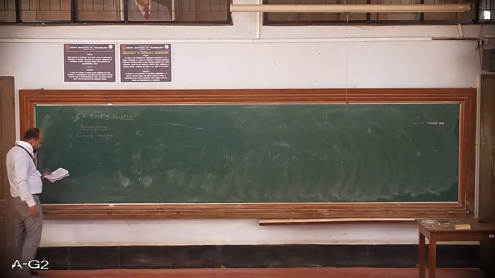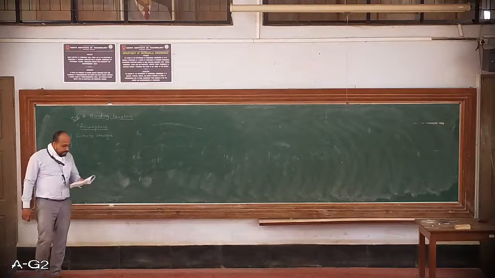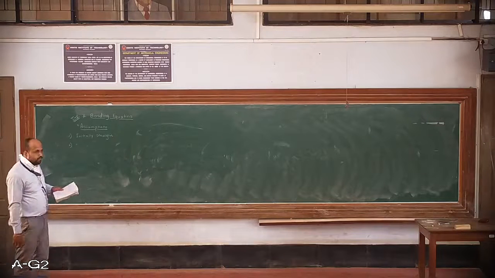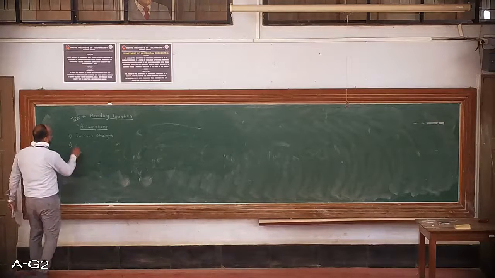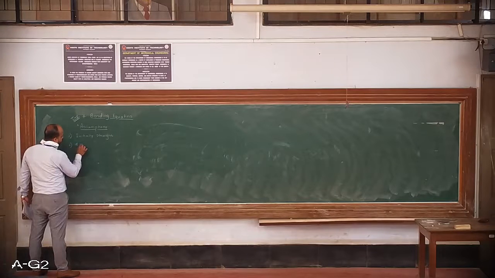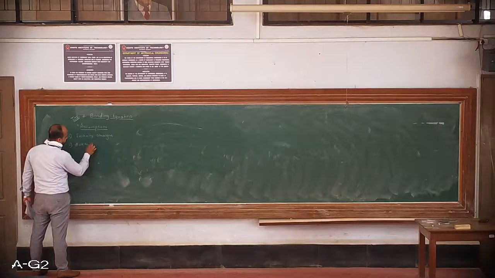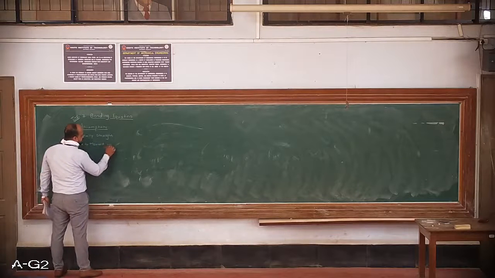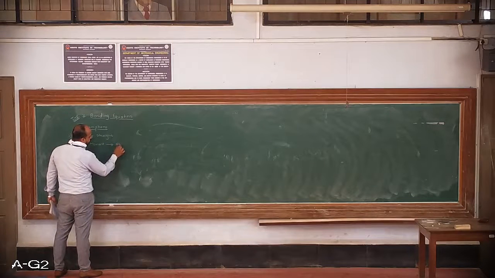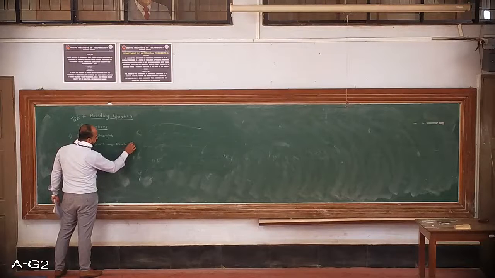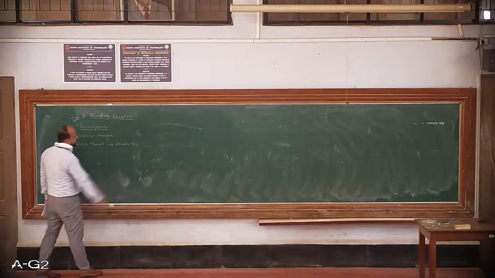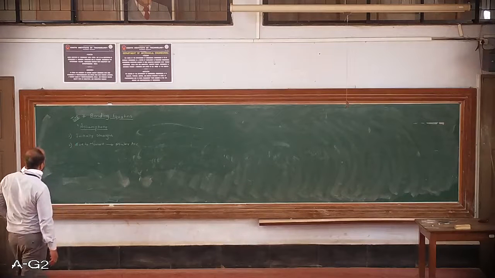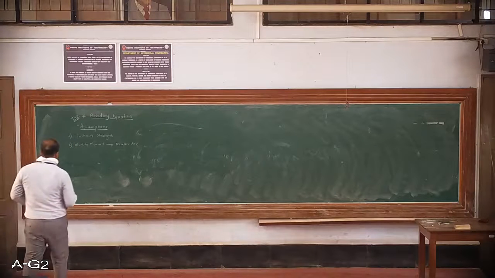Second assumption, the beam is bent into a circular arc due to application of moment. So due to the moment which we will be applying, this beam will bend into a circular arc. I hope this is visible.